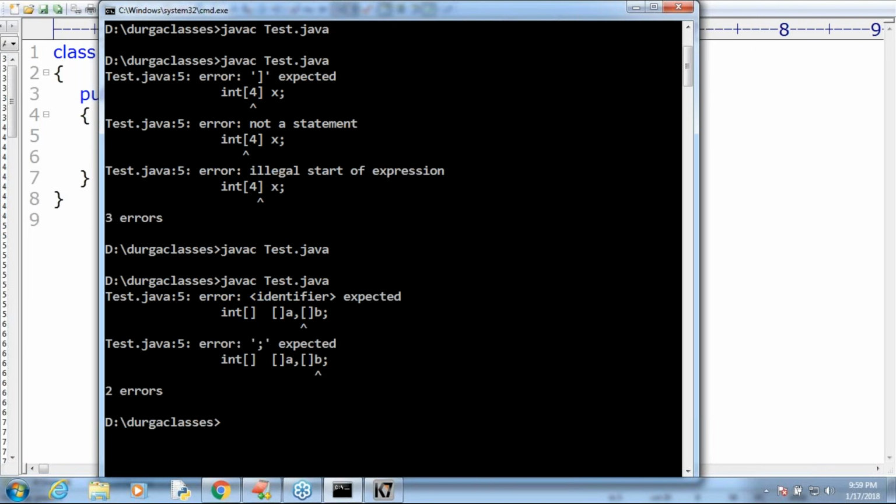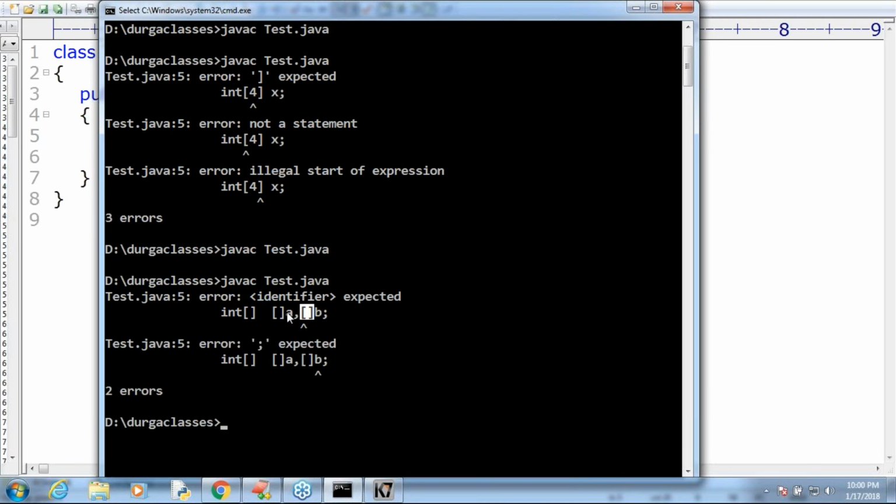That's all, sir. These are the 2 points you have to be aware about array declaration. At the time of array declaration, we can't specify size. Already I covered, right? The second point is, if you want to specify the dimension before the variable, this facility is available only for the first variable. For the remaining variables, it is not available.